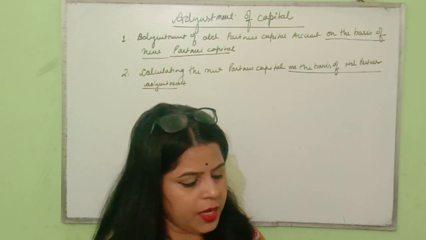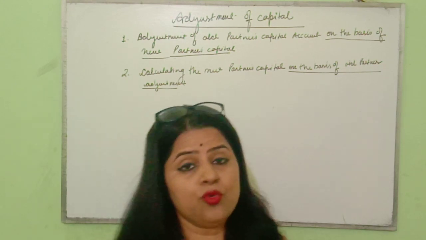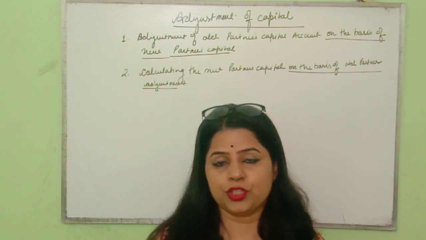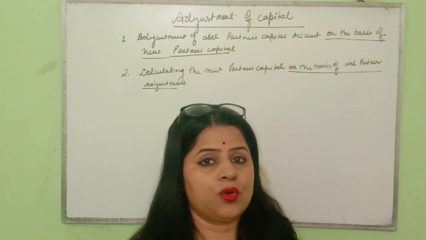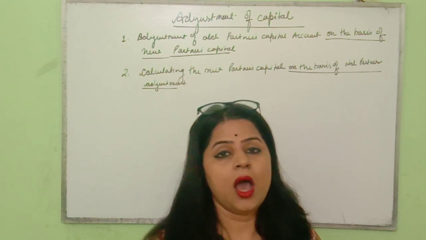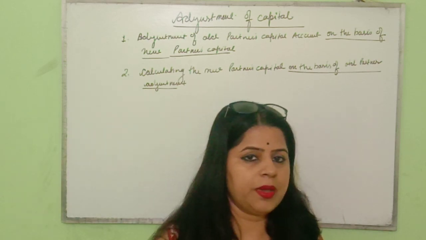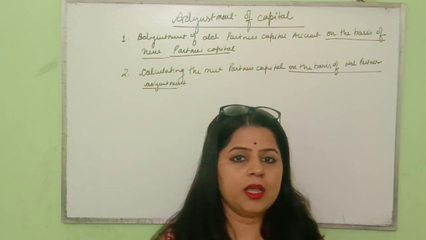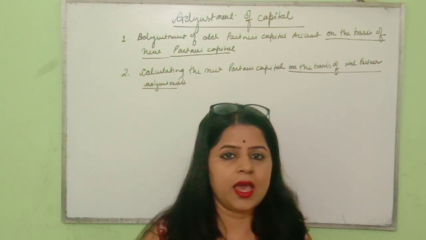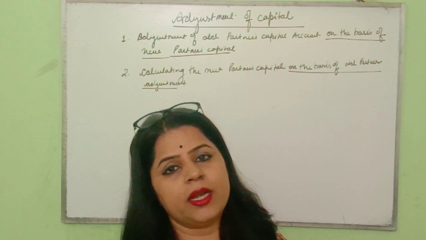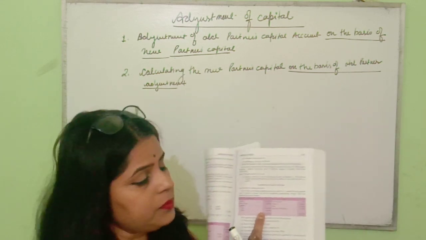It means proportionate capital: the new partner has to contribute proportionate capital. It means the capital of the new partner is not given in the question. We have to find out how much capital is to be brought by this partner. So whenever the question says the new partner is coming with proportionate capital and his capital is not given in the question, it means we have to calculate the capital of the new partner. Now the balance sheet is given in your book.